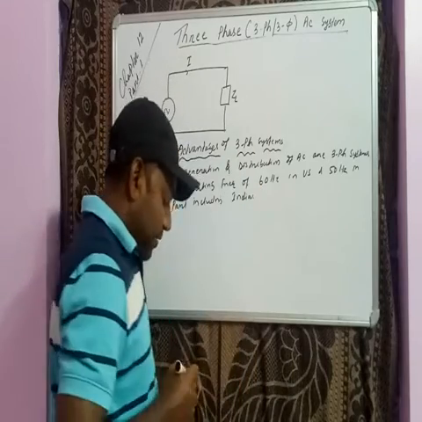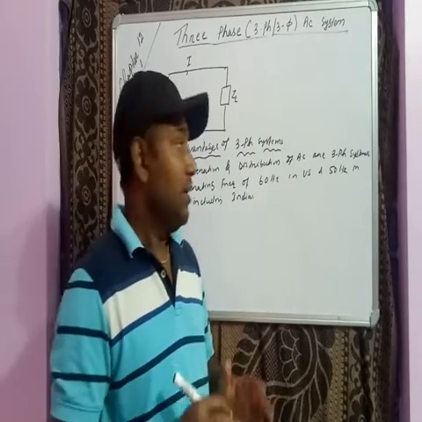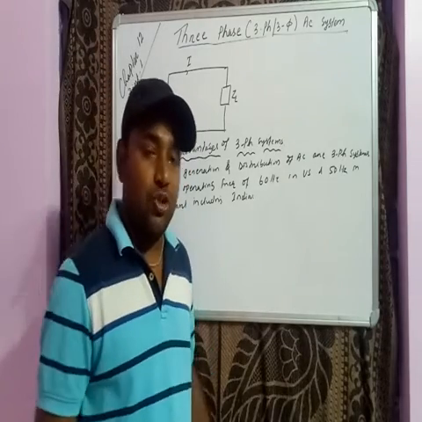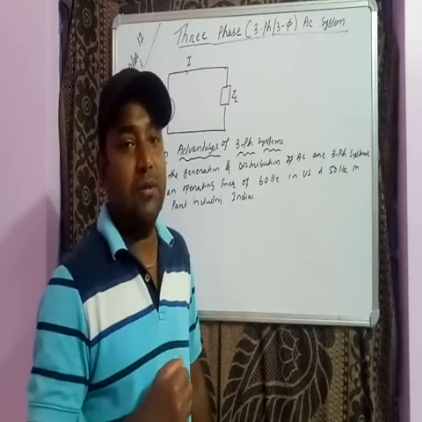So here the operating frequency will be 50 Hz. So particularly generation, transmission and distribution are mostly three-phase systems.